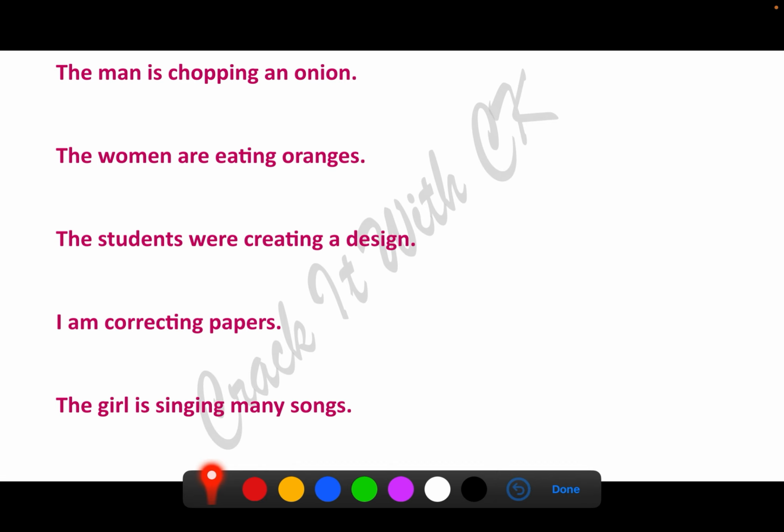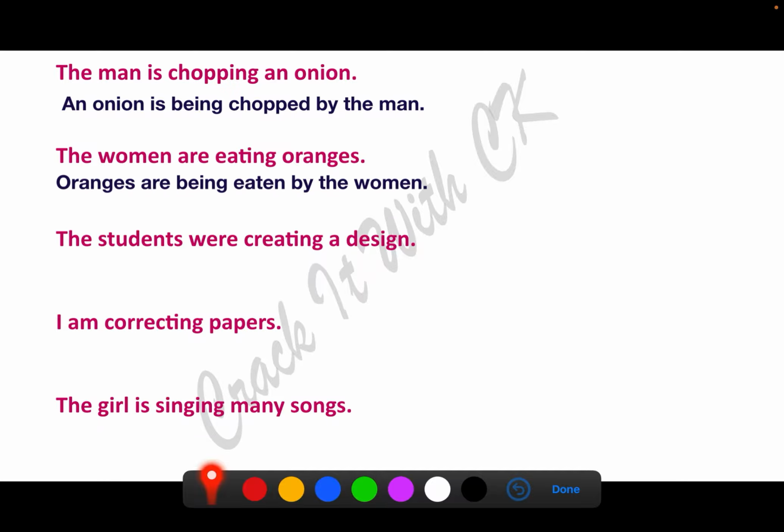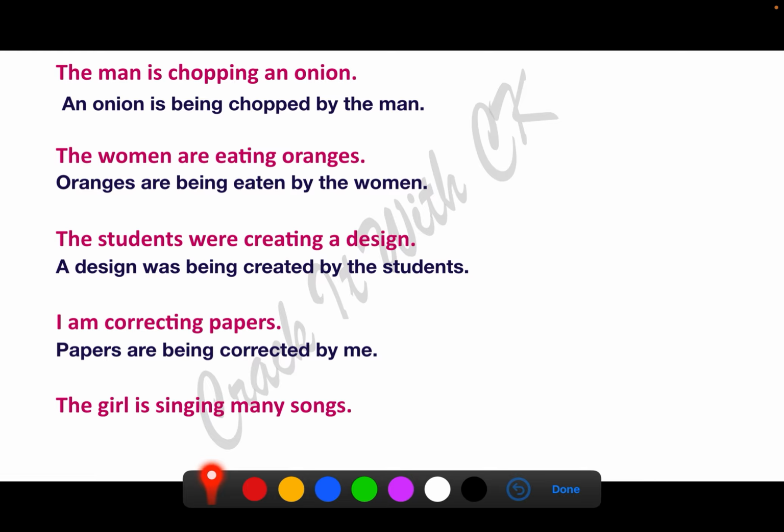Now let us solve an exercise and see. The man is chopping an onion. An onion is being chopped by the man. The women are eating oranges. Present. Plural is there, so we will use are. Oranges are being eaten by the women. The students were creating a design, past tense. So a design was being created by the students. I am correcting papers, present. Papers are being corrected by me. The girl is singing many songs. Many songs are being sung by the girl.